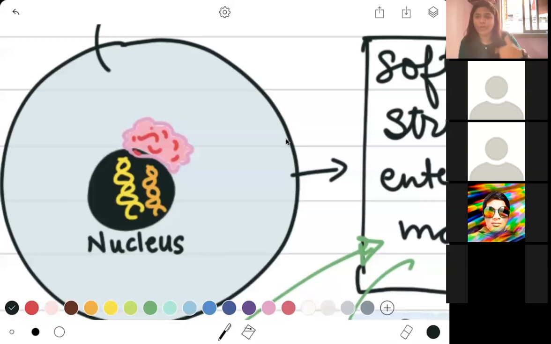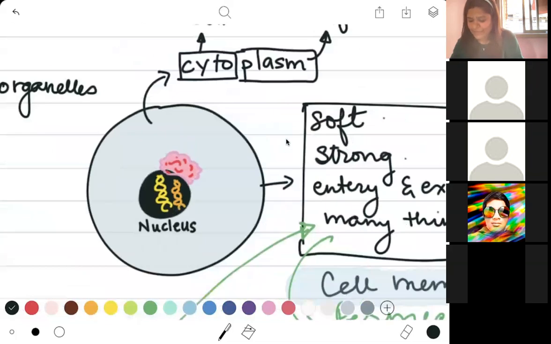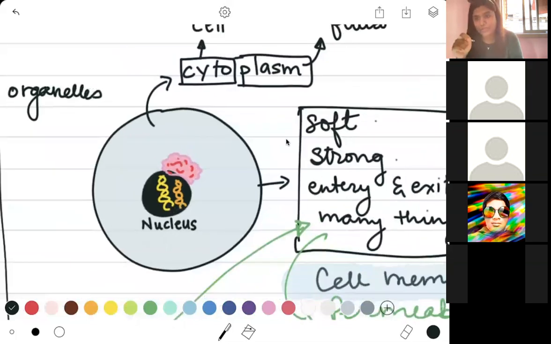Like what our brain does for our body, the nucleus does for the cell. Then you have the cytoplasm, which is kind of like the air inside your cell, or the structure in which all of the other organelles are going to be placed. Your nucleus is one of the most important organelles.